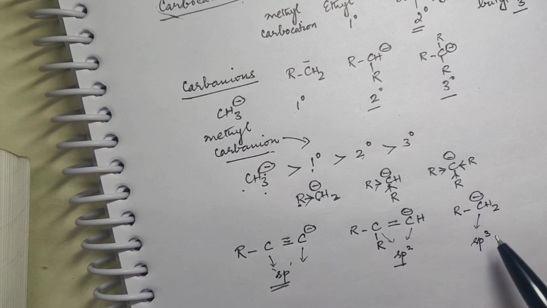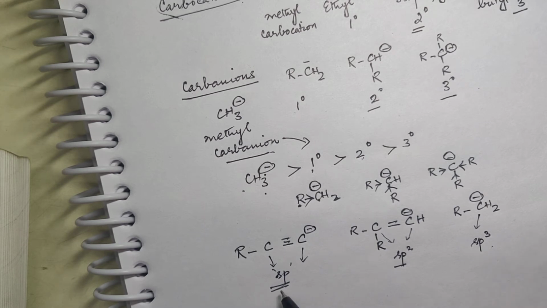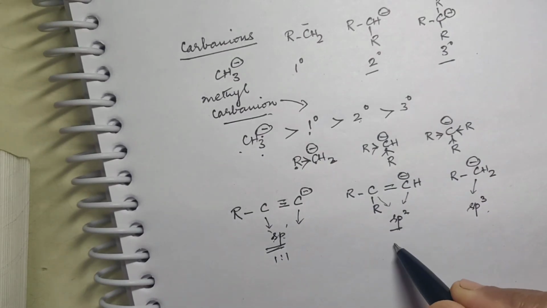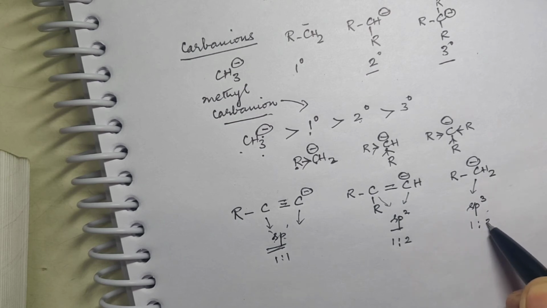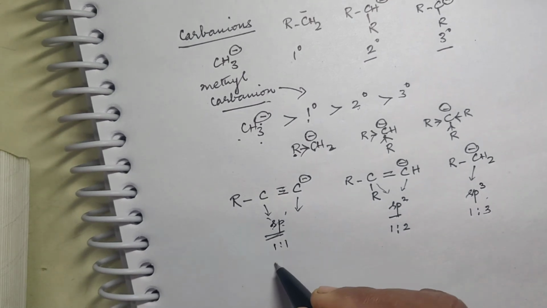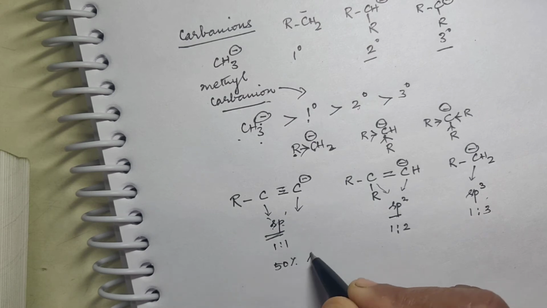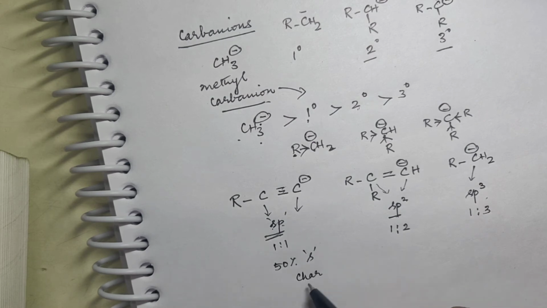Along with that, this pair of electrons. So you will consider this: wherever carbon is surrounded by single bonds, you call that sp3 hybridized. Now here, in the case of sp, since the proportion is 1:1, here the proportion is 1:2, and here the proportion is 1:3. That means here you will call it 50% S character, because it is a 1:1 ratio. So 50% S character, 50% P character.